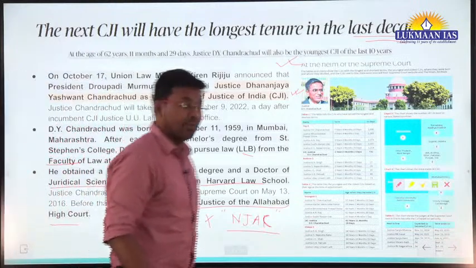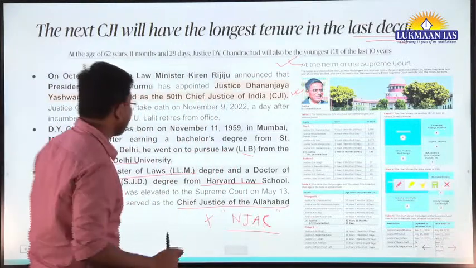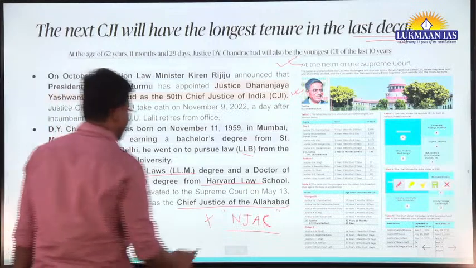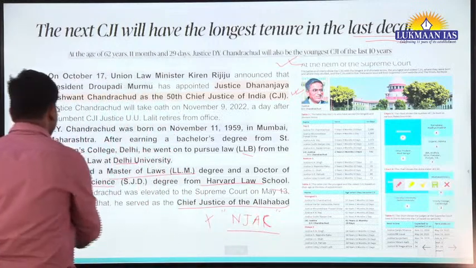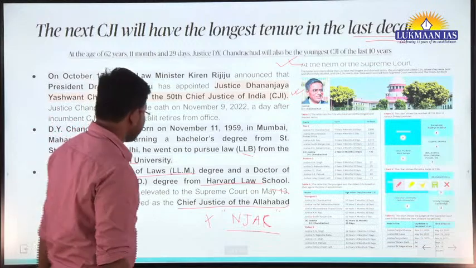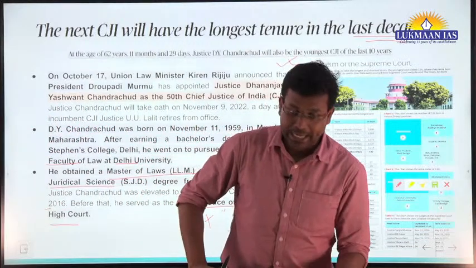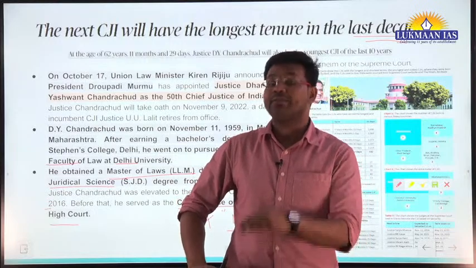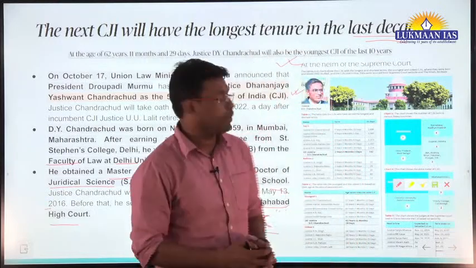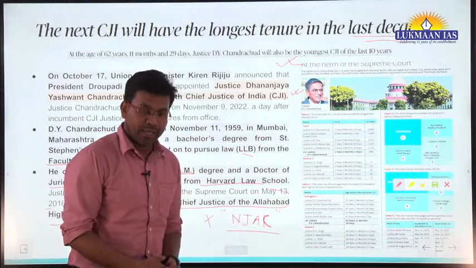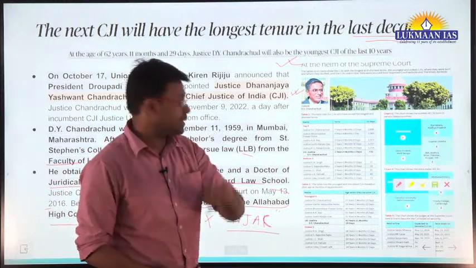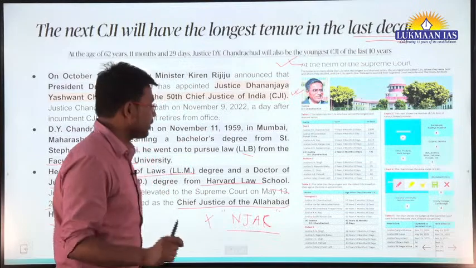And he was elevated from the Chief Justice of Allahabad High Court to become a judge of the Supreme Court of India in 2016. Now it is 2022, which means after 6 years he is being promoted as the Chief Justice of India, and he is going to serve for more than 2 years now, okay, as the Chief Justice of India.